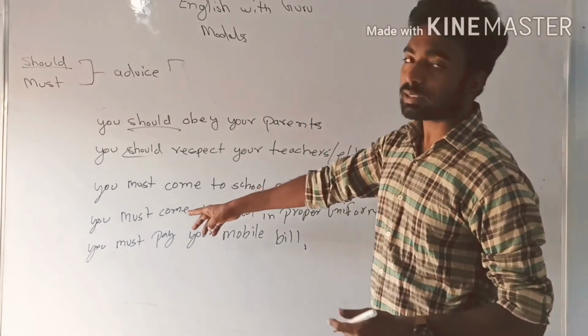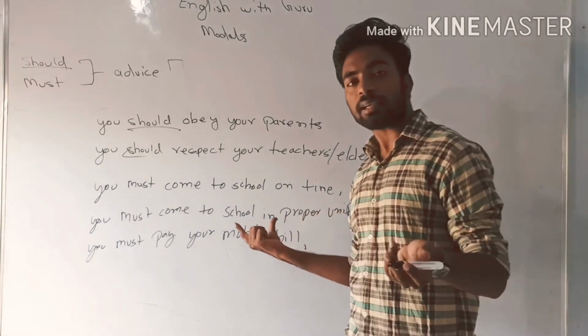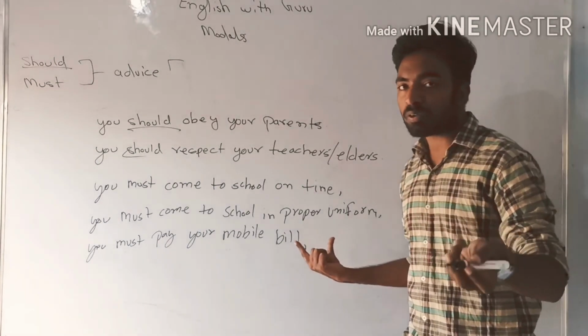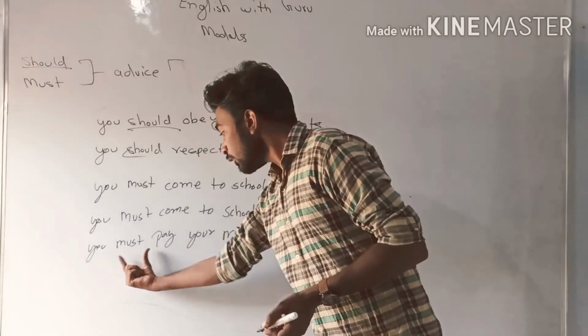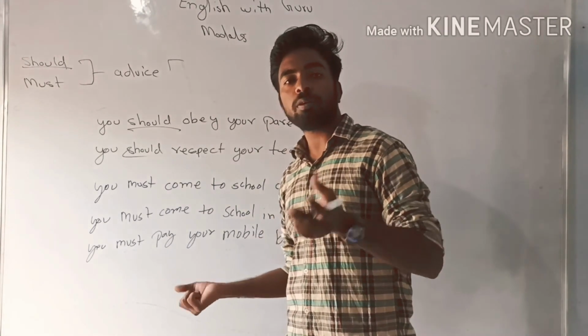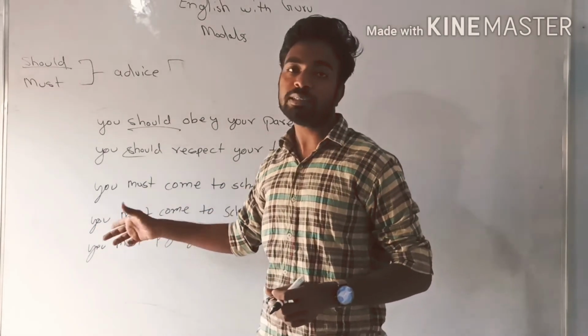If you don't come on time, then you will get punishment. If you don't come in proper uniform, then again you will get punishment. If you don't pay your mobile bill, then your mobile will be closed. It means we have to use the modal must when the advice is compulsory.